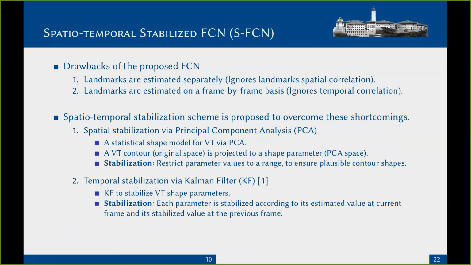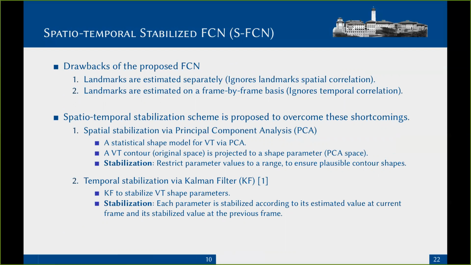There are two major drawbacks in the proposed landmark tracking system. First, the heat map regression ignores the strong spatial correlation which exists between the neighboring landmarks. Second, the contour estimation is executed separately for each MRI frame, which is ignoring the temporal coherency of the articulatory movements.